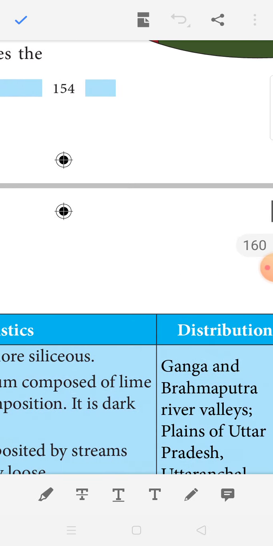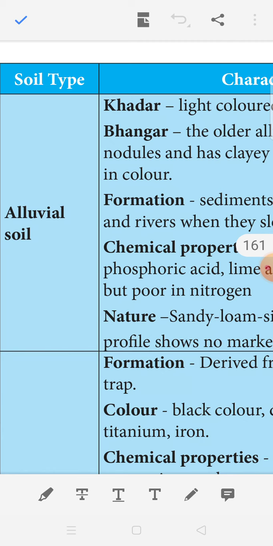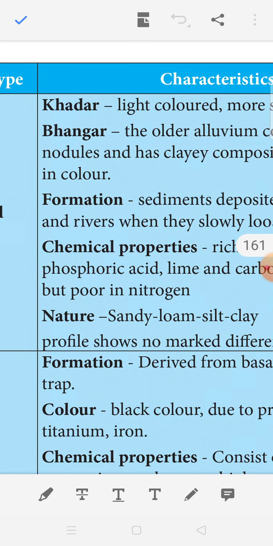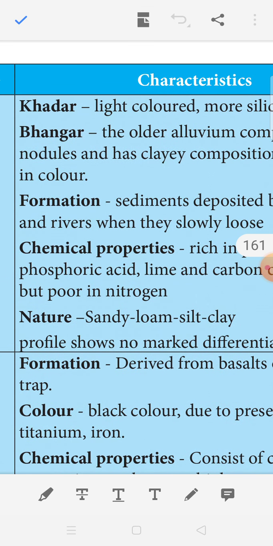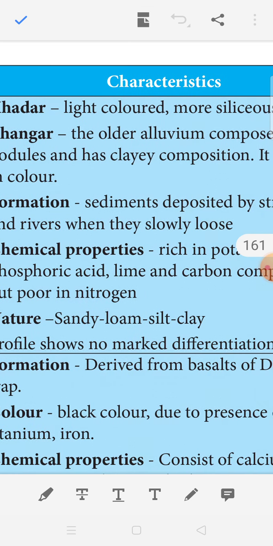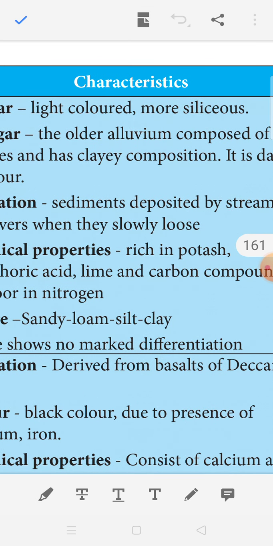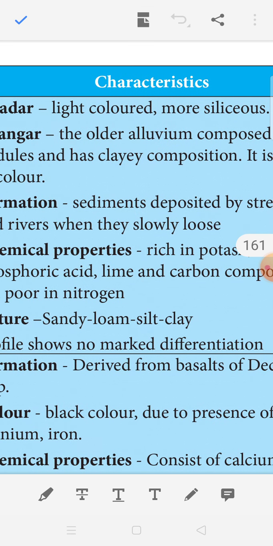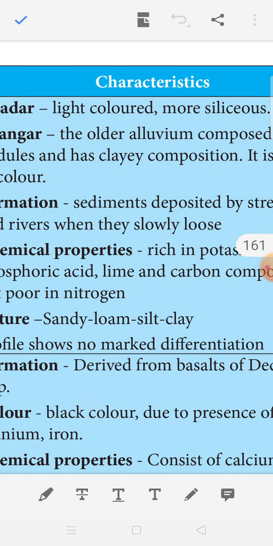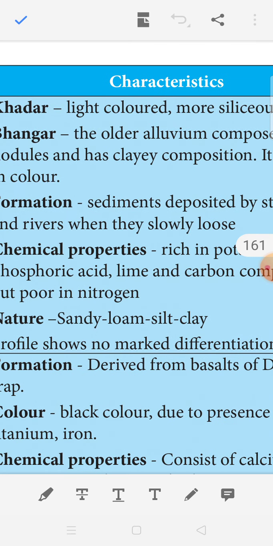Another one, you see, soil type: alluvial soil. What are the characteristics of alluvial soil? Alluvial soil can be divided into 2 types: one is khadar, another is bangar. Khadar is light colored, more siliceous. So what is the color of khadar soil? Light colored and more siliceous.